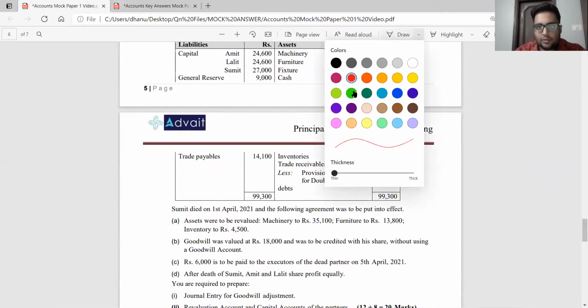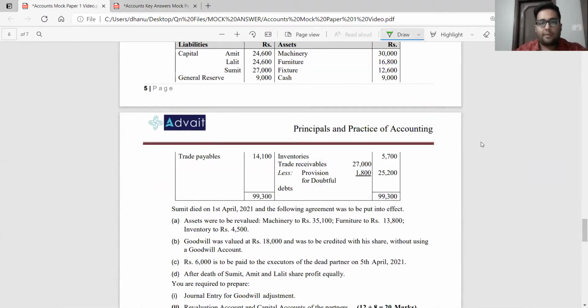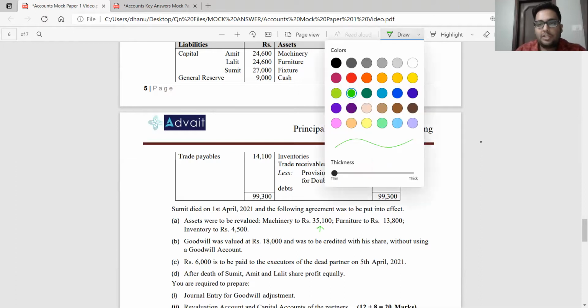Here you can see on the screen the given value and the revalued amounts. Machinery is to be revalued at 35,100. The given value of machinery is 30,000. So can I say machinery is increasing? Yes, sir.